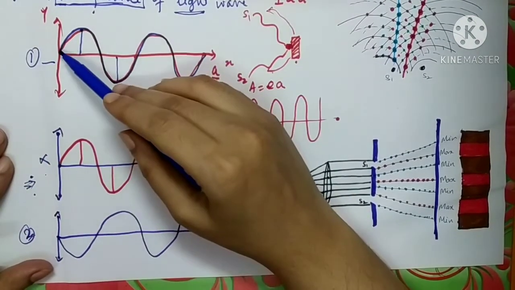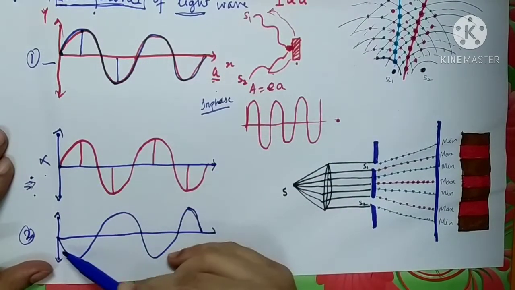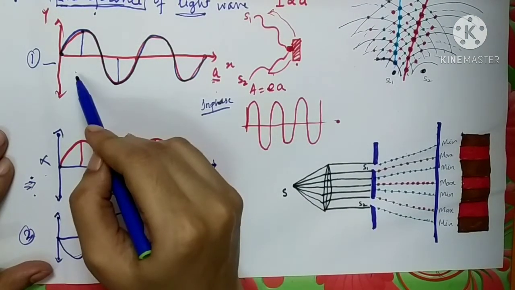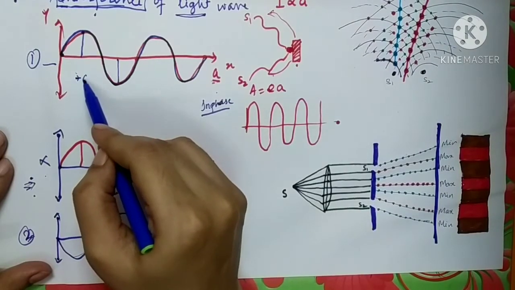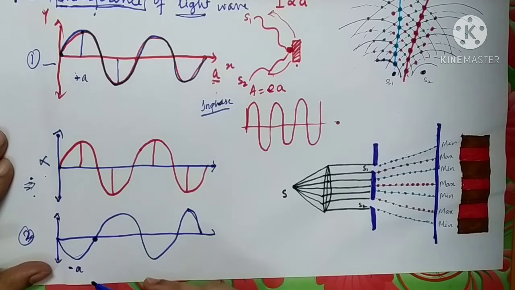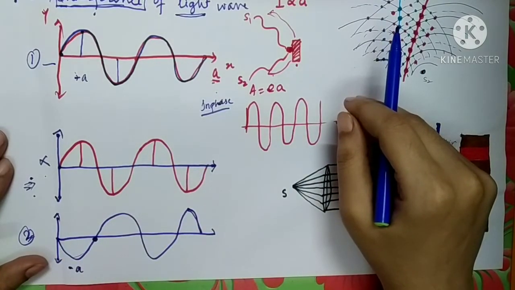The point where the first wave has its crest, at the same time the second wave has its trough. The first wave has a positive amplitude, while the second wave has a negative amplitude at a point where the two waves are coming simultaneously.